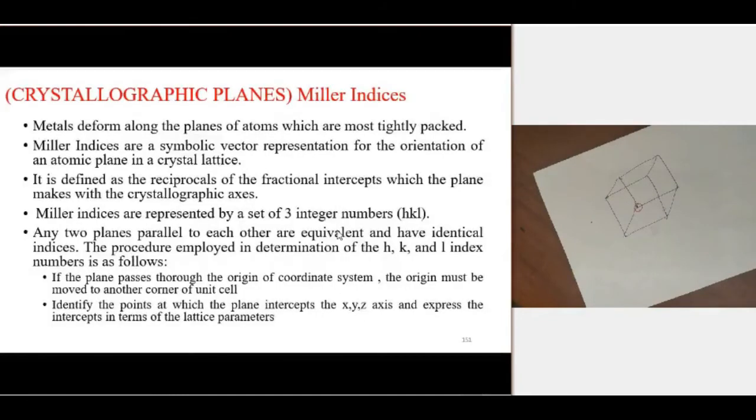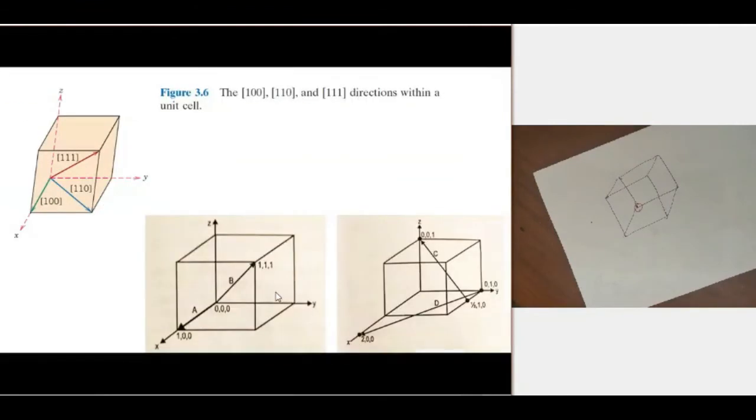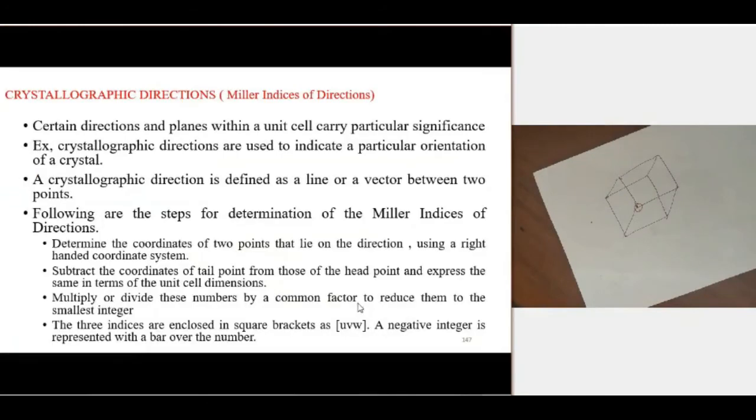In case of directions, you find the coordinates of the head and tail portion of the direction, then multiply or divide by a common factor, then finally put it in a square bracket.